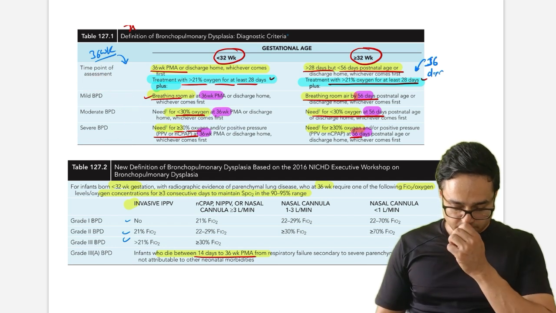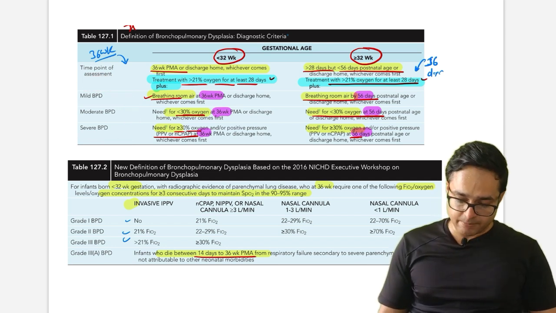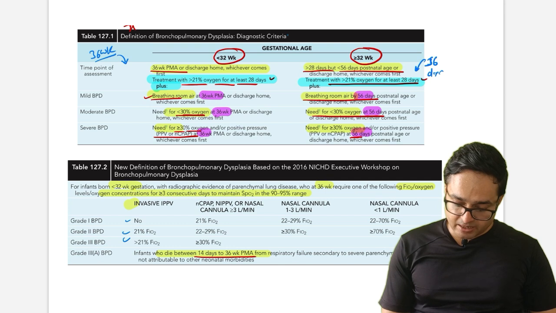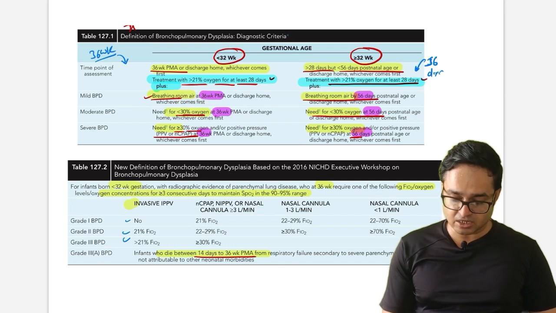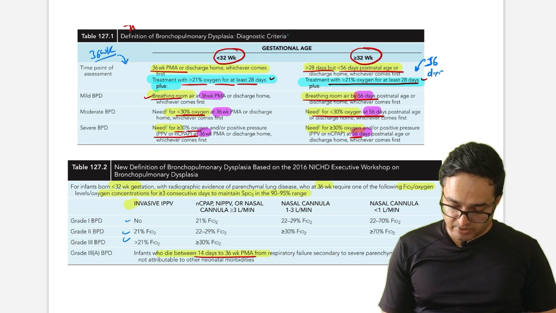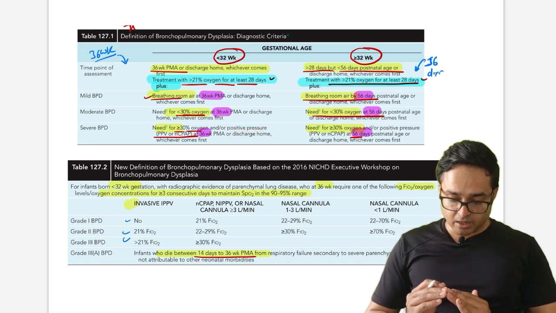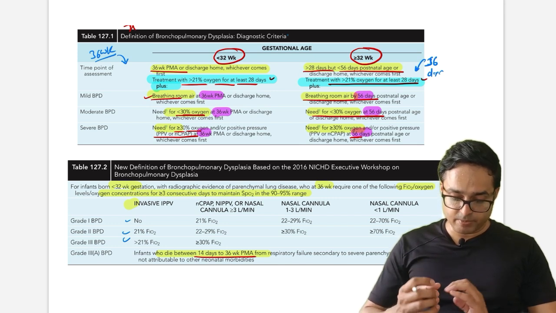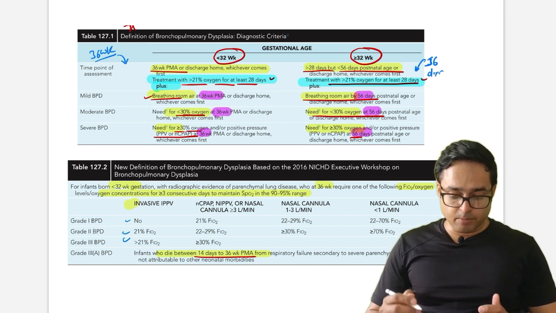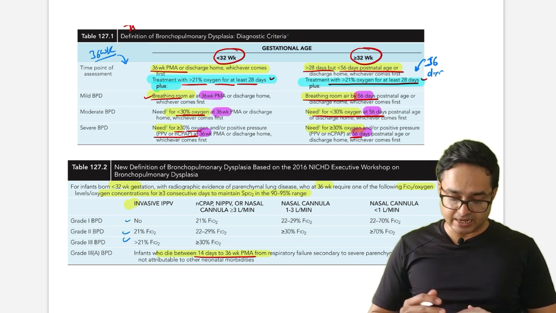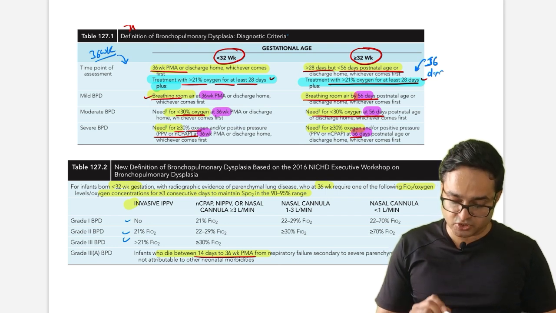So what is the oxygen requirement? Breathing room air, need for less than 30% oxygen, or more than 30% oxygen, and/or positive pressure ventilation. In this condition, if breathing room air at 36 weeks, mild BPD; moderate, less than 30% oxygen; and severe, more than 30% oxygen.